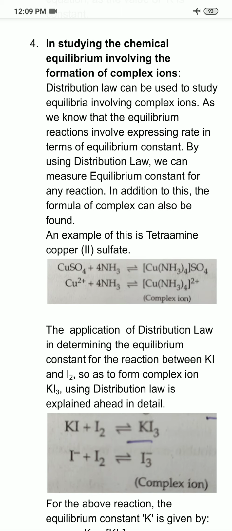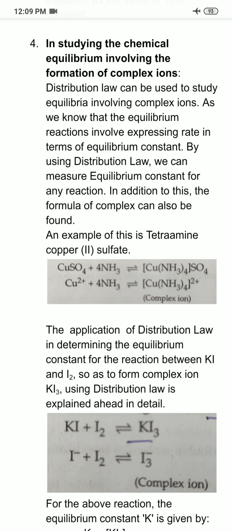The second application of distribution law in studying equilibria is in determining the equilibrium constant. And for this, I am taking the example of the potassium iodide plus iodine reaction. As you can see on the screen, potassium iodide on reaction with iodine forms KI3, potassium triiodide.